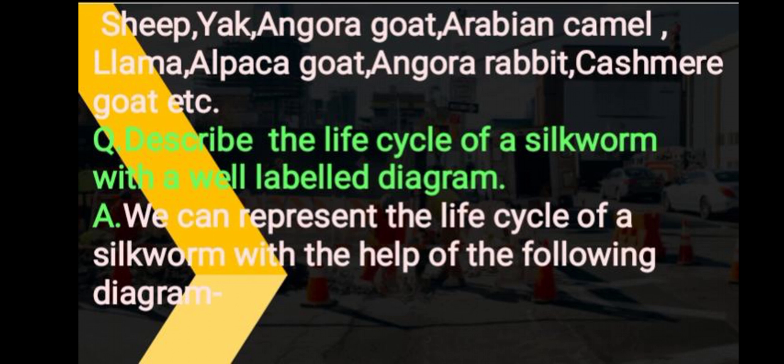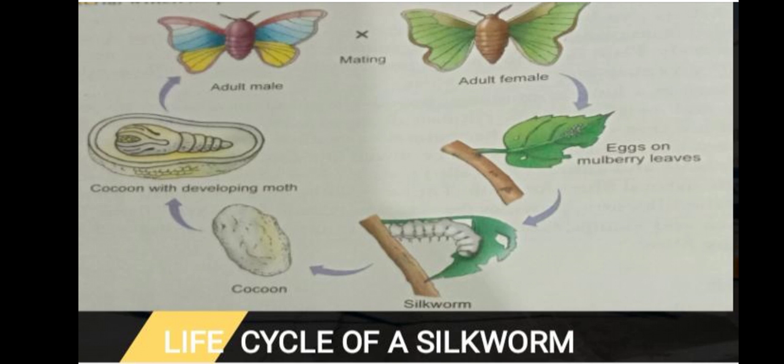Next question is all about life cycle of a silkworm, and you'll have to represent a diagram for this. You can draw this diagram to represent the life cycle of a silkworm. So in this diagram you can see that adult female will lay eggs on mulberry leaves. After some time, caterpillar will come out of it.